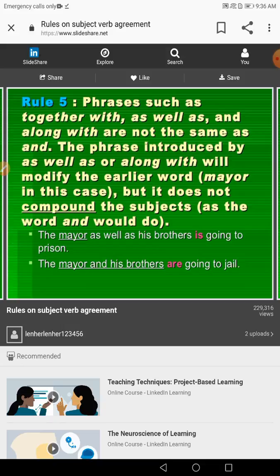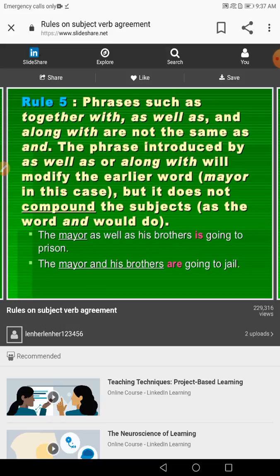And that's why, rule 5, phrases such as together with, as well as, and along with, and all prepositional phrases that could come between the subject and the verb shouldn't confuse us from noticing or identifying the subject and verb relationship or agreement. So the phrase introduced by as well as, along with, will modify the earlier word, mayor in this case, but it doesn't compound the subject as the word and would do.